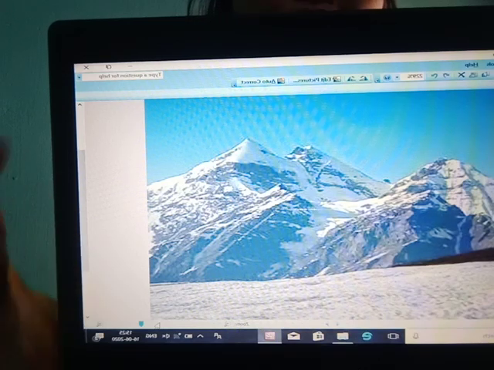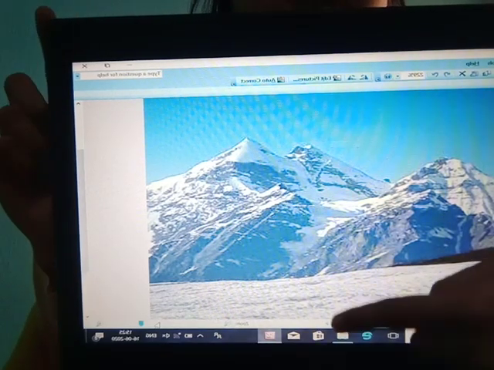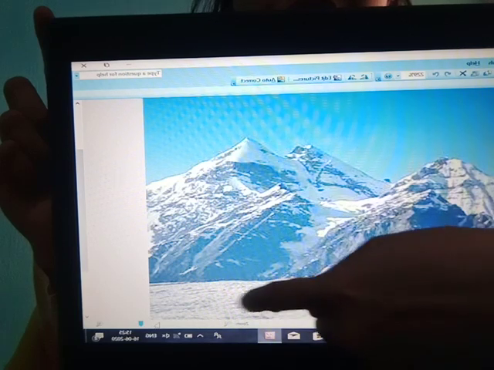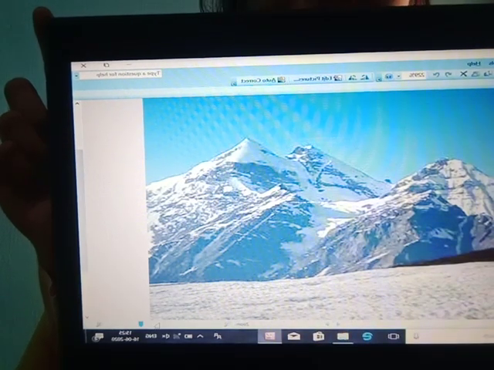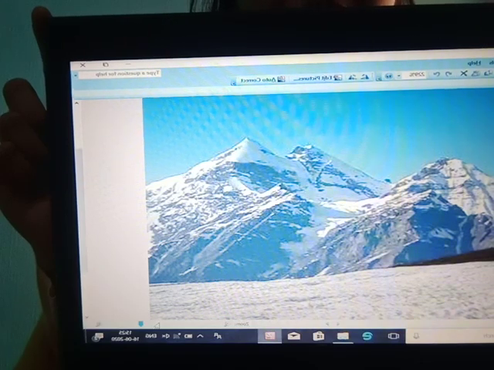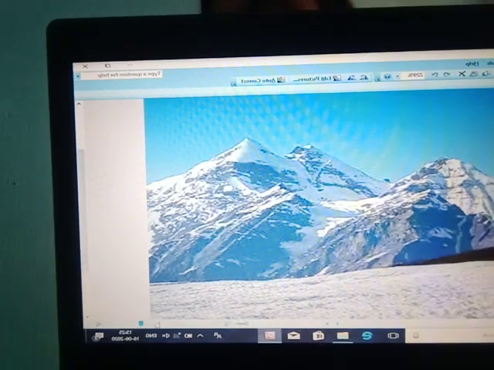These are some of the mountains present in the Himadri range. Number 1 was Kanchenjunga, number 2 was Annapurna. Here in the ground area you can see the snow covered area. As I have told you, the Himadri range is the highest, northernmost range and is covered with snow, so Annapurna is also fully covered with snow.